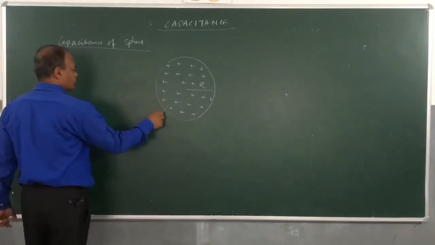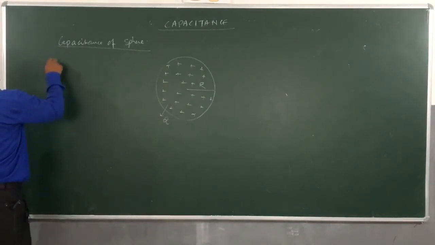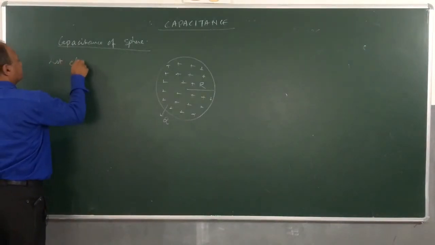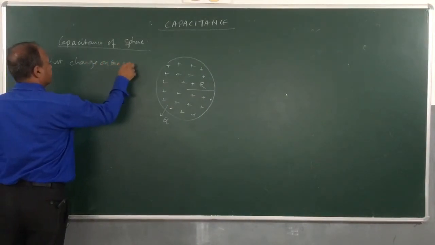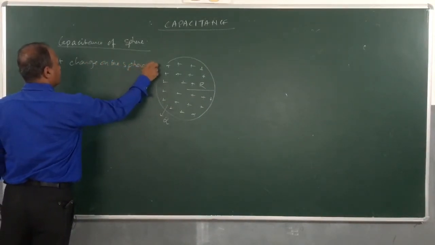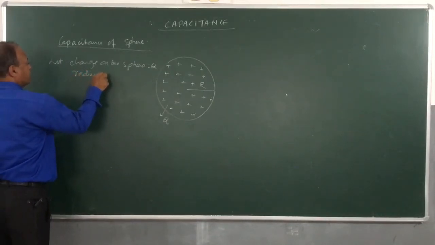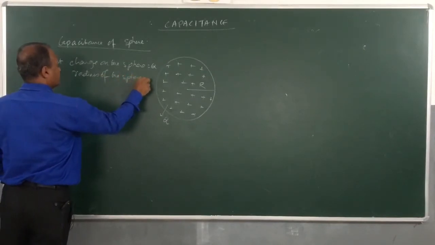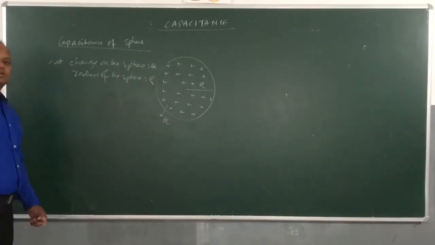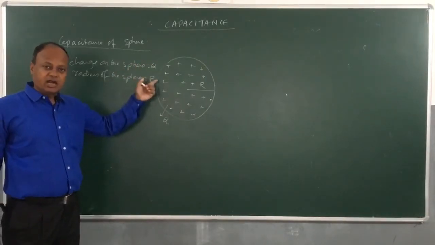So we will assume that the total charge on the sphere is q, and the radius of the sphere is equal to r. So we have a sphere which is holding charge q on it and radius is r.